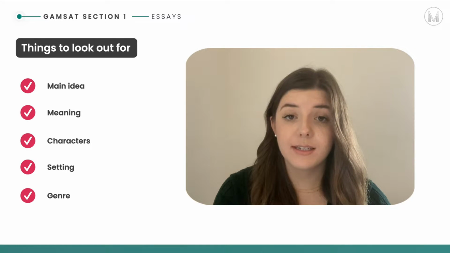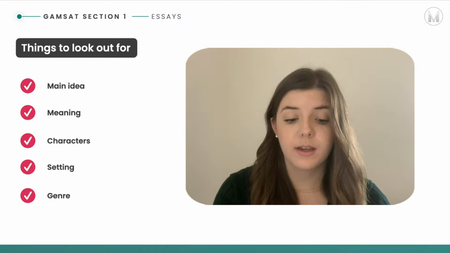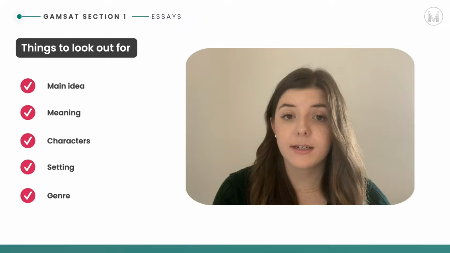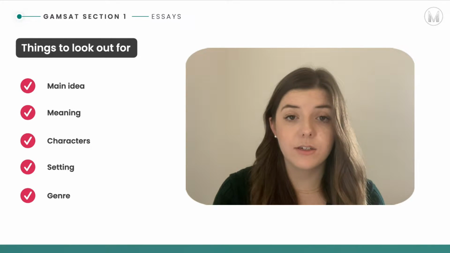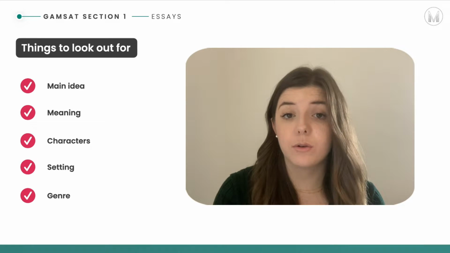Whilst you're reading the text, be aware of the main idea of the essay, and that is also similar to the meaning of it. So what is the purpose of this essay? Also, when it comes to the characters, always be thinking about their feelings, their attitudes, and their emotions, and how these might change throughout the piece. This is also the same for the author, so also be aware of the author's perspective.